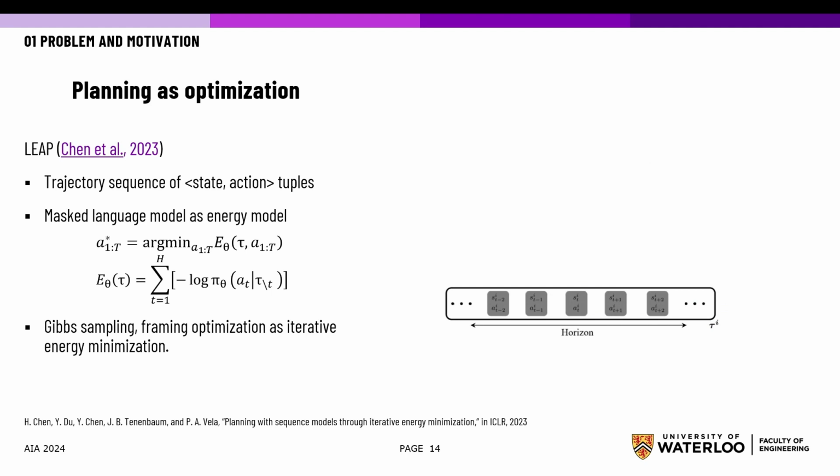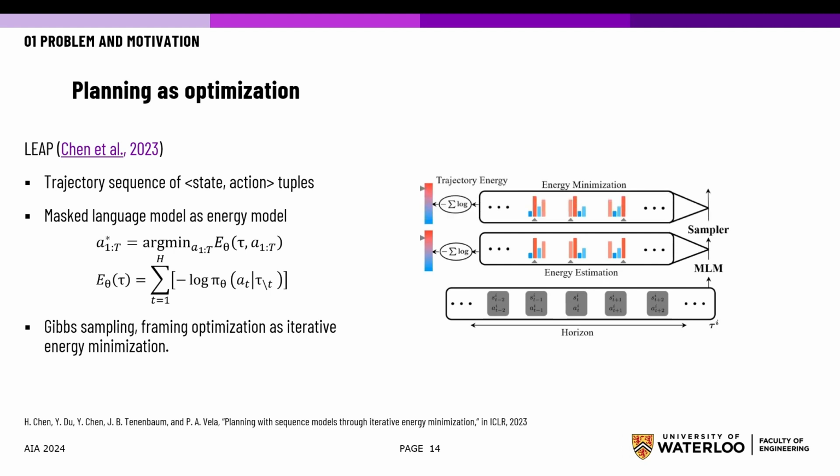Once such an energy function is trained, LEAP generates a plan via Gibbs sampling, that is, predicting the energy of alternative actions at masked time steps in a trajectory, thus naturally accounting for multimodality associated with the task. A new trajectory is generated using a Gibbs sampler with individual action samples based on the energy distribution. By repeating the above steps iteratively, LEAP generates a trajectory with low energy value.